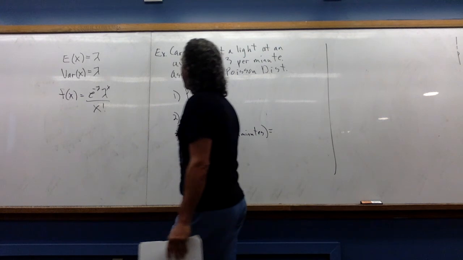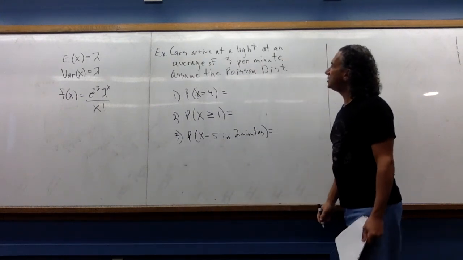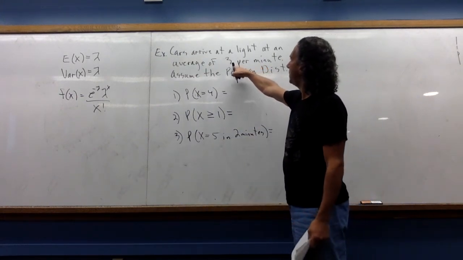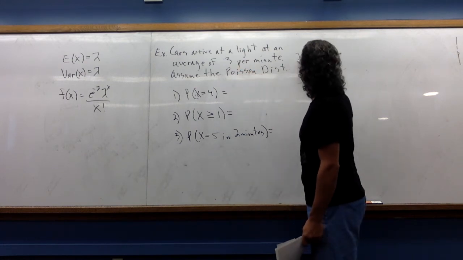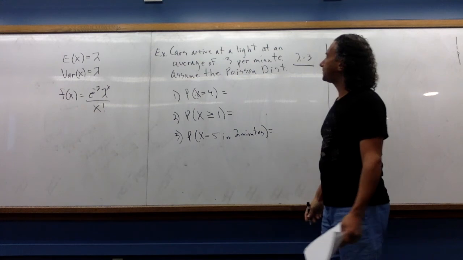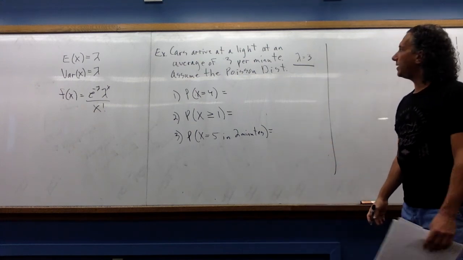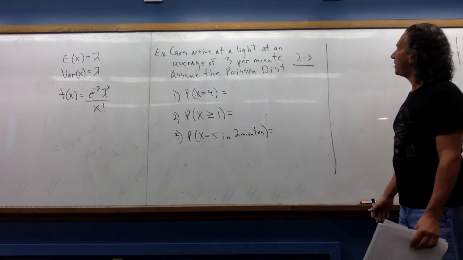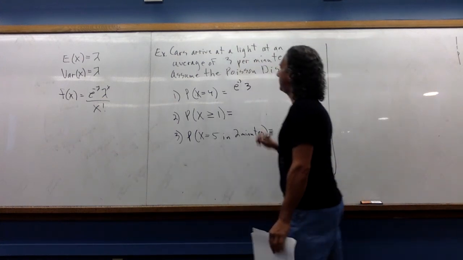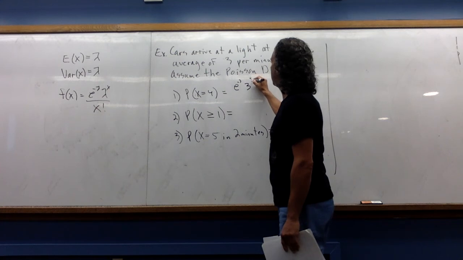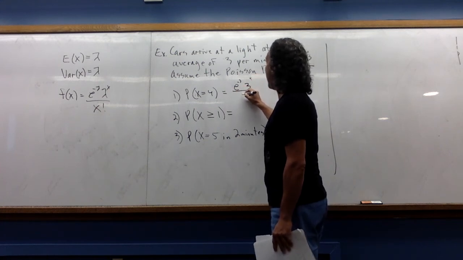So the probability that x equals 4, we just need to plug in our values. So an average of 3 per minute. So that's telling me that lambda is 3. Okay, we want to know the probability that there are 4 in a given minute. That's just going to be e to the minus lambda, lambda to the x over x factorial.